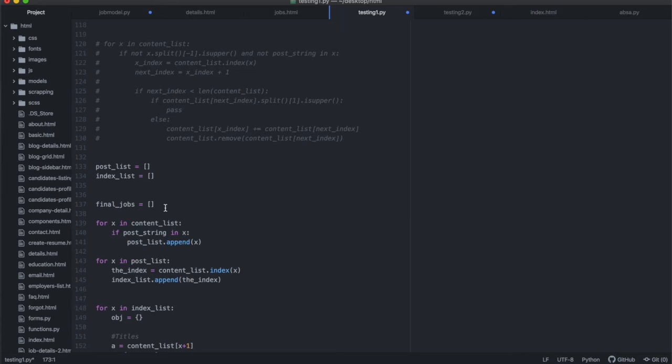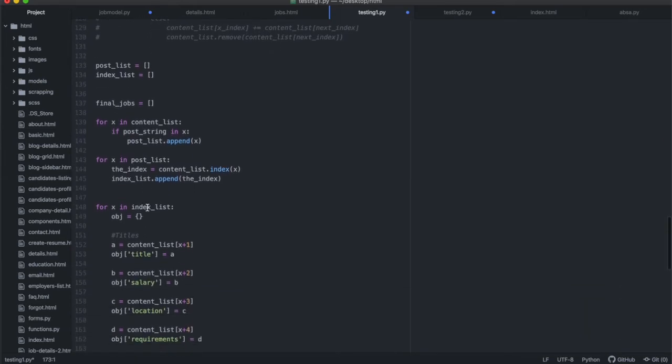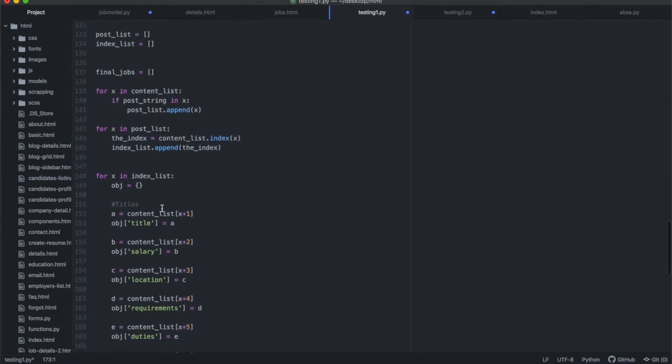Then I know each and every element that contains that post string. I want the index of that element because from that index I can work forward to get the different variables, so I've added everything in that index list. Now I iterate through the index list. Every single item inside it represents a new job object, so I create that job object.